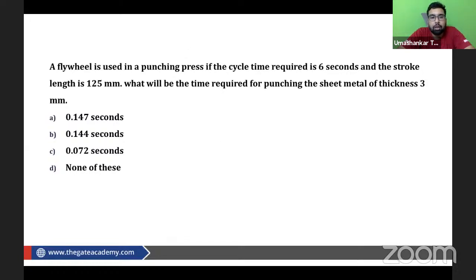So this is the question of application of a flywheel in the punching press. What is the idea behind it? There are many questions asked in previous years of GATE on flywheels, but they never touched this punching machine or punching press topic. So obviously, it is a good candidate from where a question can be asked. That is why I have put a question on this topic here. I'm very sure that you guys can answer it.